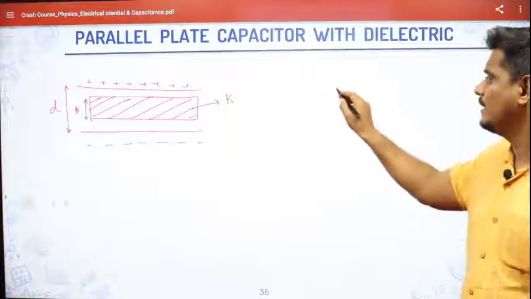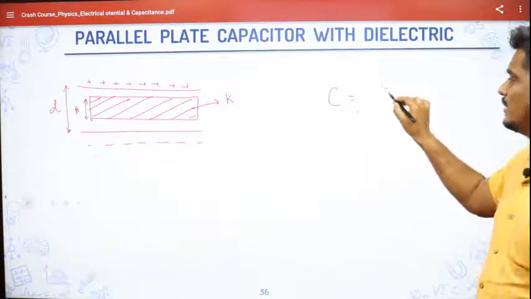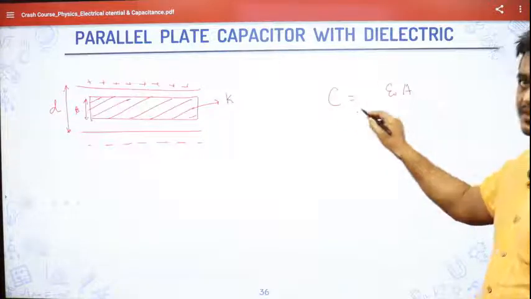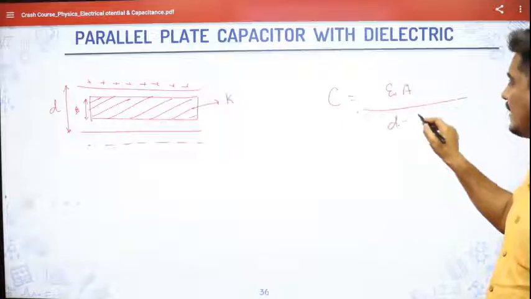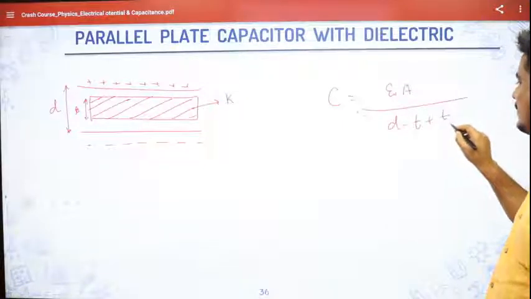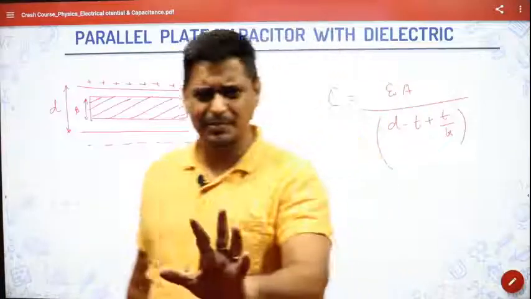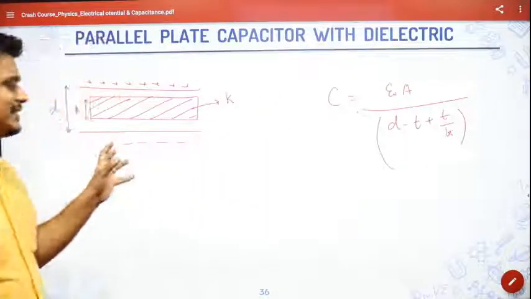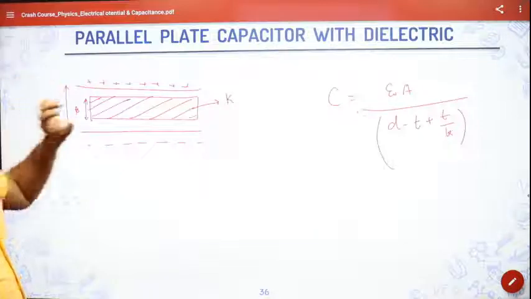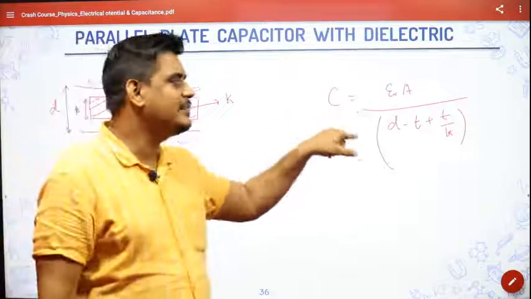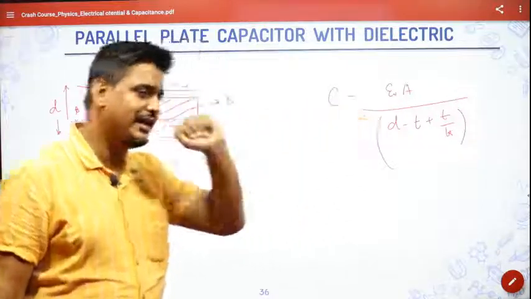We know very well that the capacitance will be equal to epsilon naught A divided by D minus T plus T by K. So as simple as it is, the new capacitance when the dielectric is introduced is epsilon naught A by D minus T plus T by K. K is the dielectric constant.